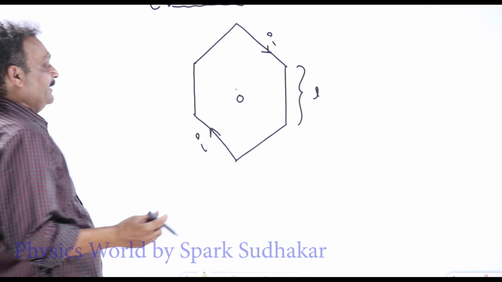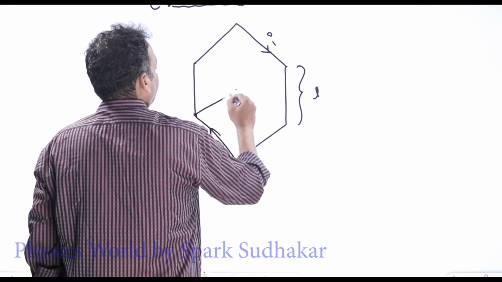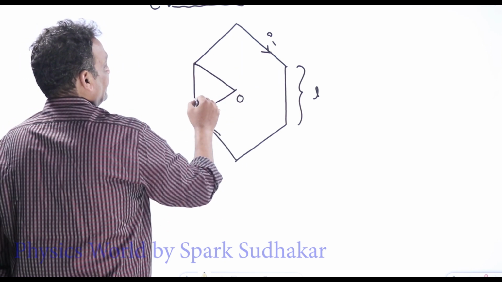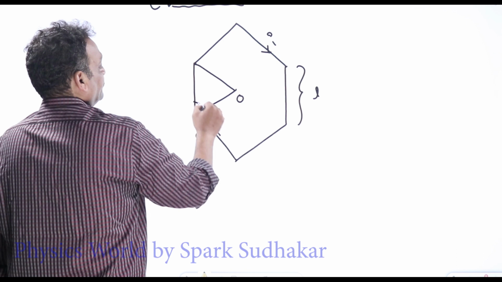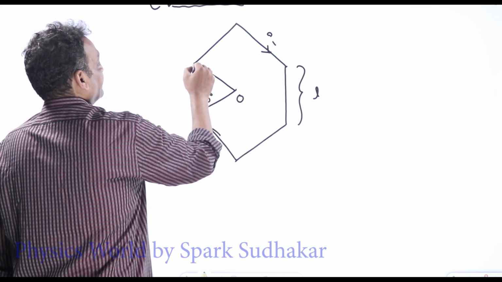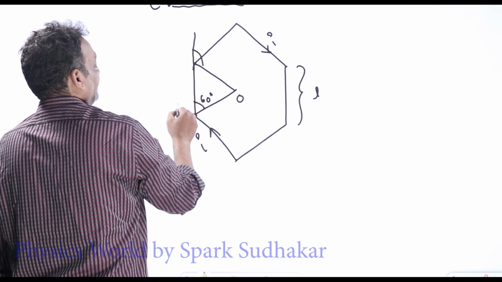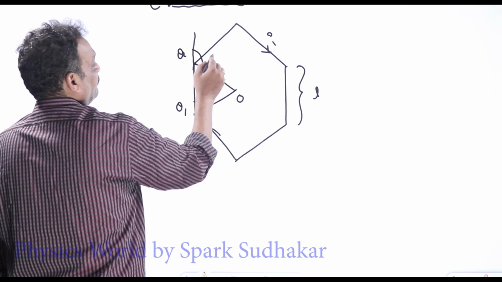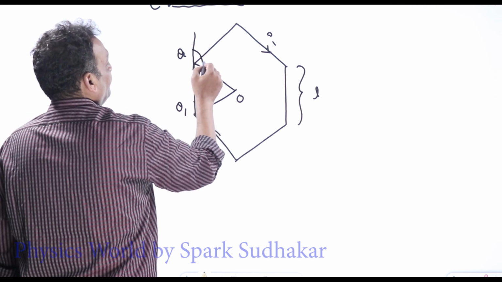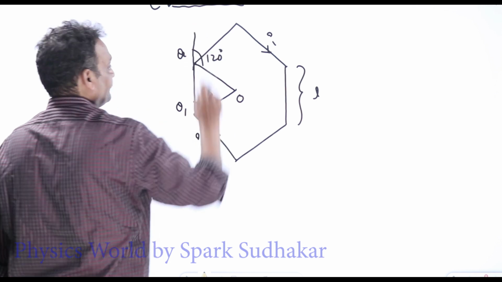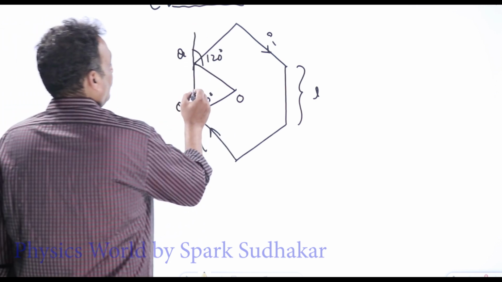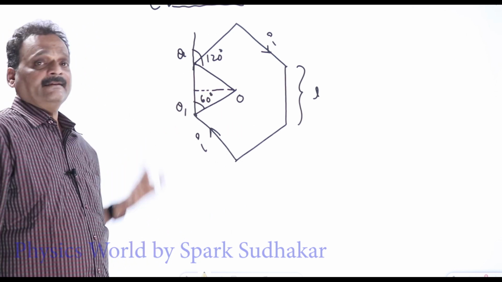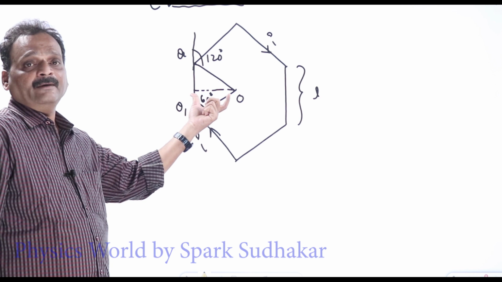Now again the geometry aspect is, what is this angle? This is a regular hexagon, so this becomes an equilateral triangle, so this angle will be 60 degrees and we are interested in this angle, this is theta 1. Theta 2 will be 60 plus 60 degrees, or 90 plus 30, it will be 120 degrees. And what is this distance? It is an equilateral triangle. The median of an equilateral triangle is nothing but root 3 L by 2.